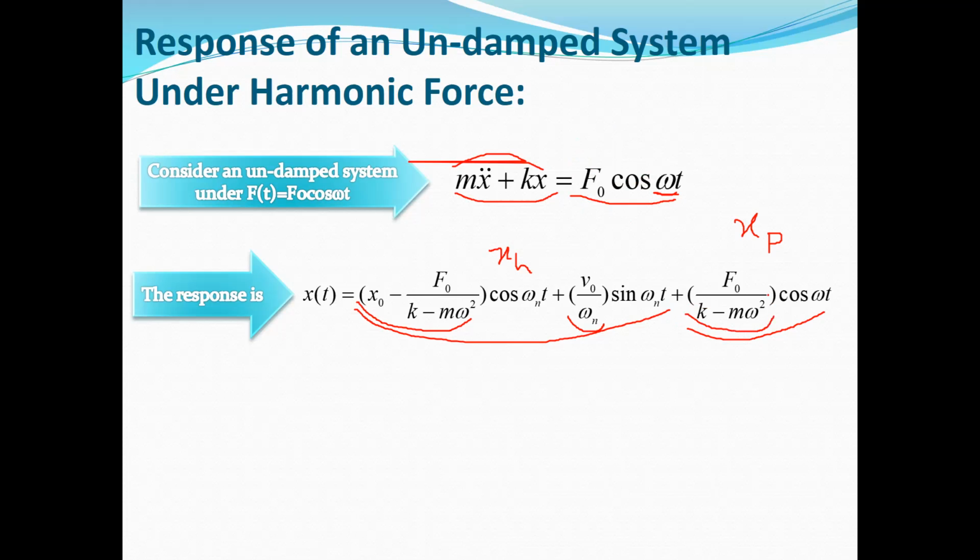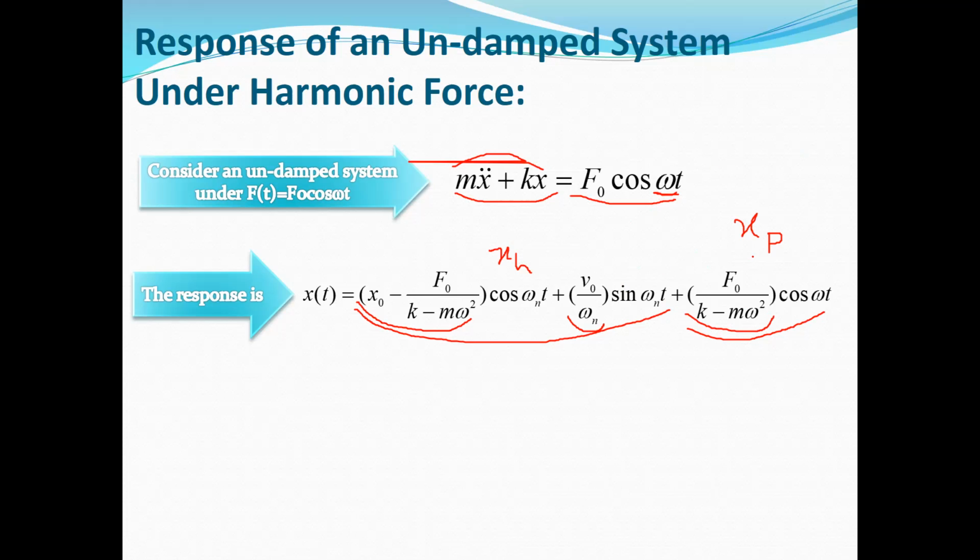which is d naught or d0, and d1 will be obtained as 0, because as you can see here in the right hand side of the equation, the coefficient of sine omega t is 0, and in the left hand side we don't have x dot, so easily we can conclude that the coefficient of sine is 0.